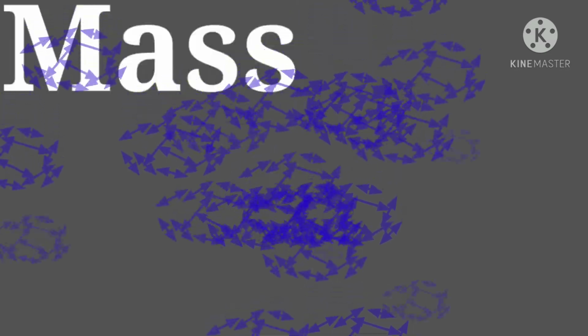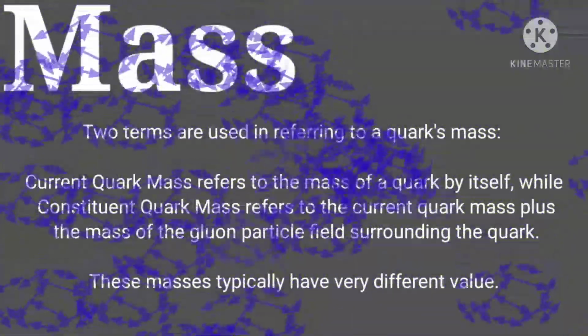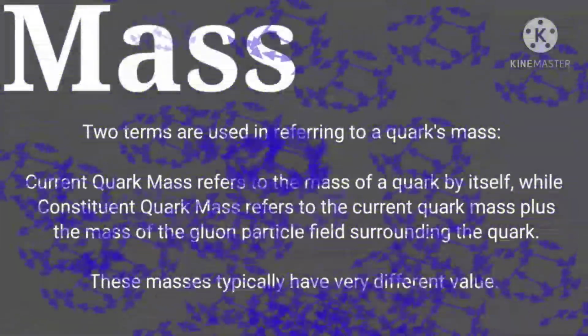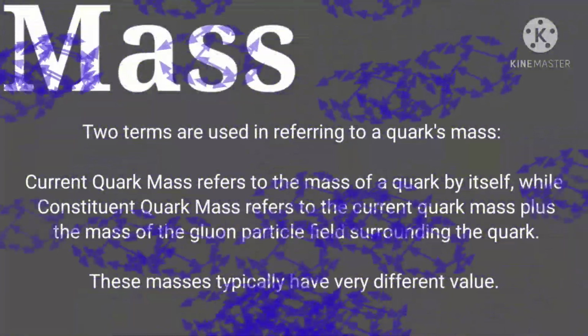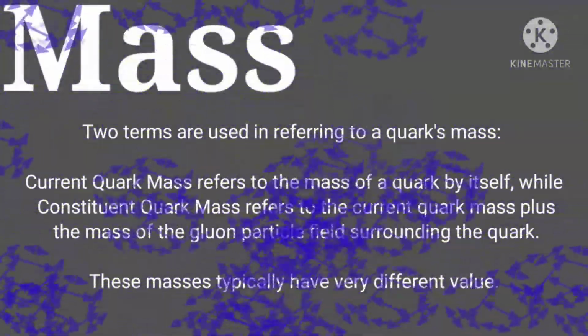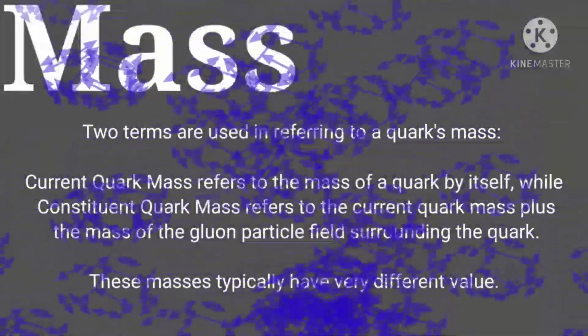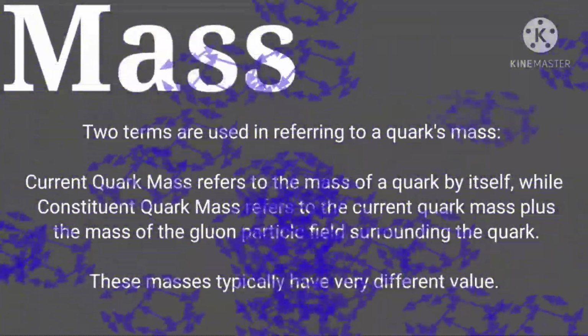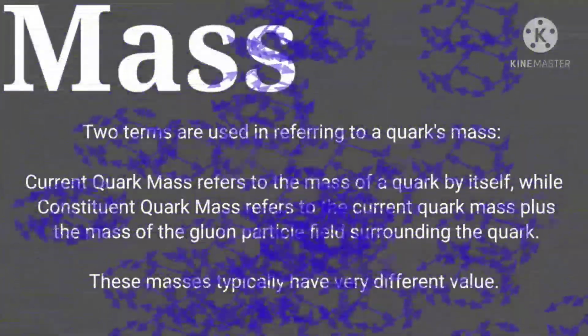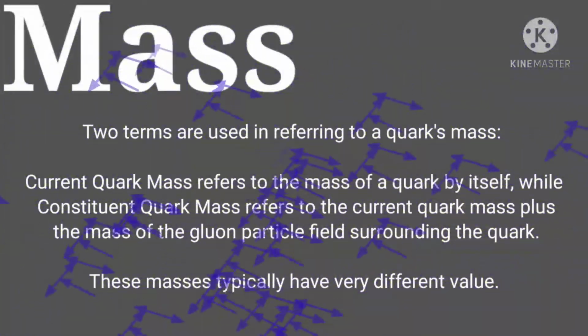Two terms are used in referring to a quark's mass. Current quark mass refers to the mass of a quark by itself, while constituent quark mass refers to the current quark mass plus the mass of the gluon particle field surrounding the quark. These masses typically have very different values.